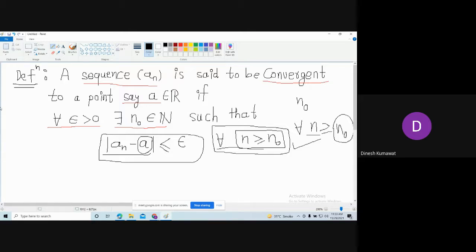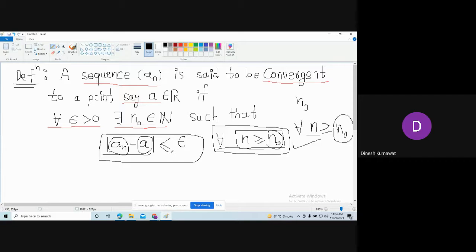It means that after a certain stage, let me call that stage n naught, we are coming closer and closer towards this number A, and we are saying that this sequence an is converging to this number A.